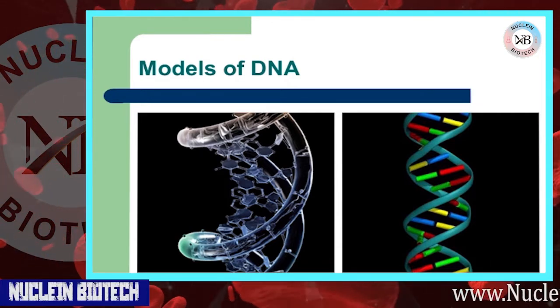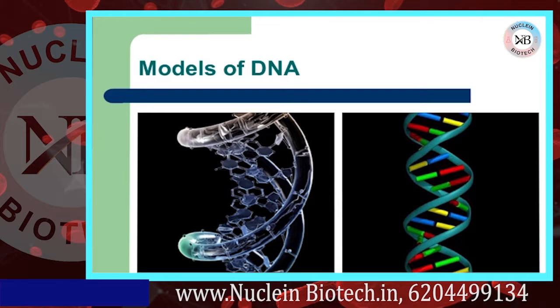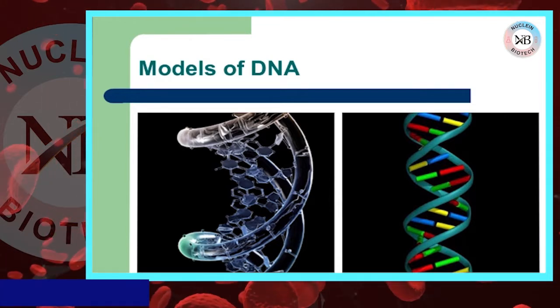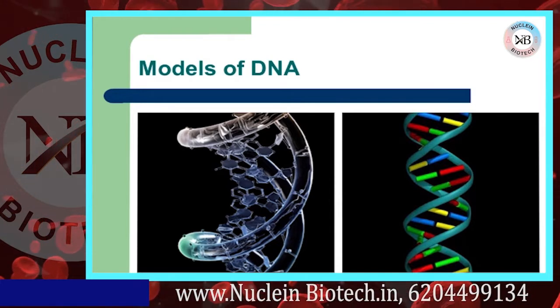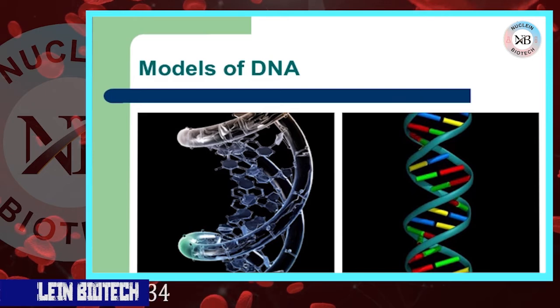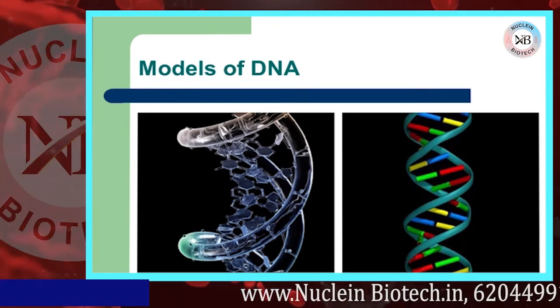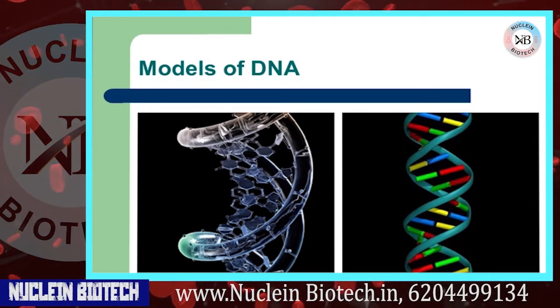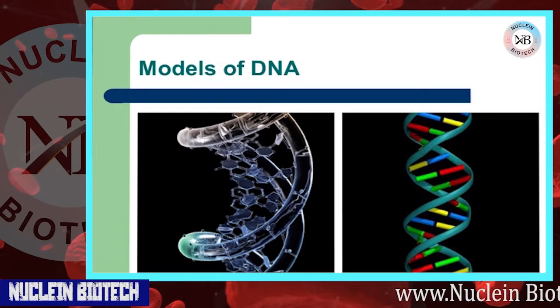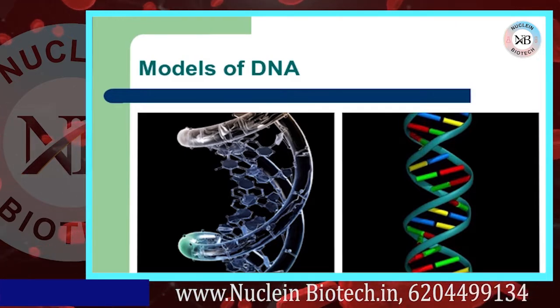There are 3 models of DNA. There were 3 models suggested for DNA replication: conservative, semi-conservative and dispersive. The conservative method of replication suggests that parental DNA remains together. Newly formed daughter strands are also together. This is the actual picture of DNA.